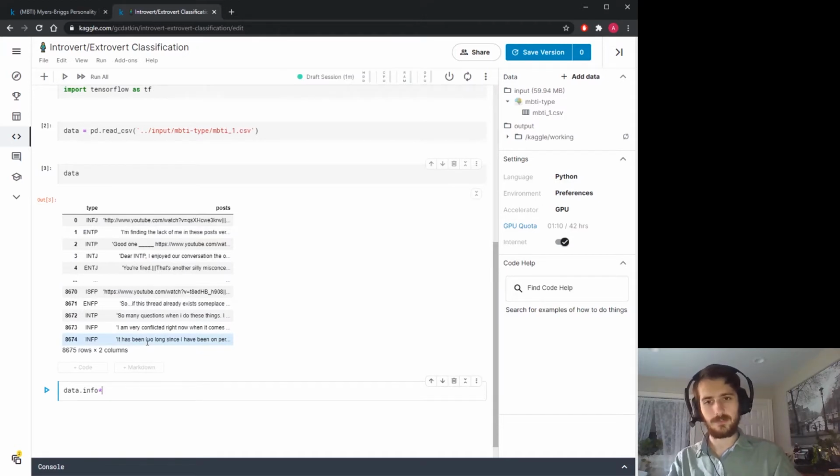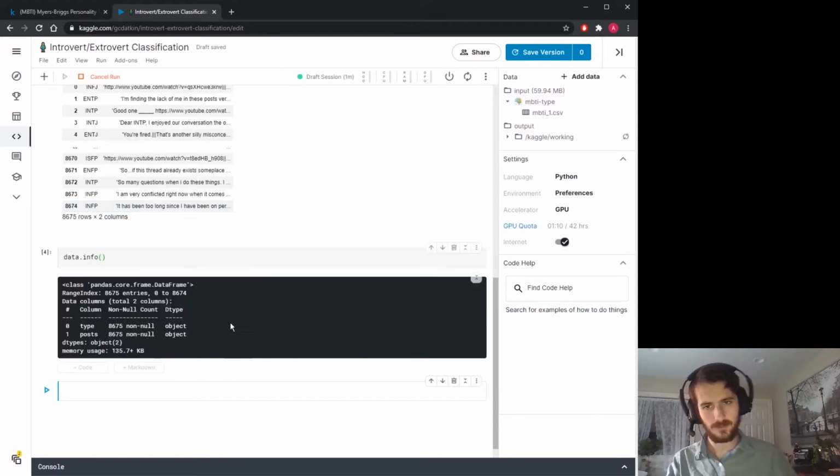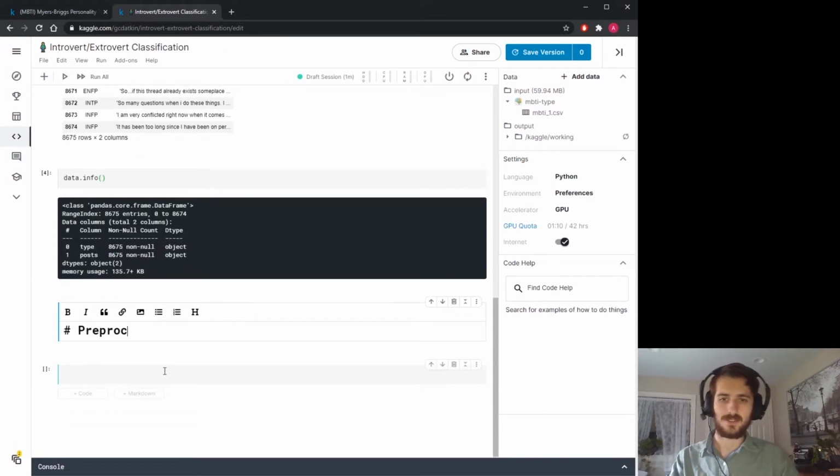Let's just get a little information about the dataset with data.info. So we can see there's no null values and just two columns, both of object type. So with that, we will proceed and start preprocessing.